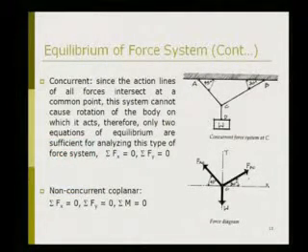Equilibrium of force system. Over here, a concurrent force system is shown, since the lines of action of all the forces intersect at one particular point. In the figure, you can see the forces acting due to the load applied at point C. The force in rope AC, rope BC and rope CD will be acting at one particular point C, and that's why it is a concurrent force system.